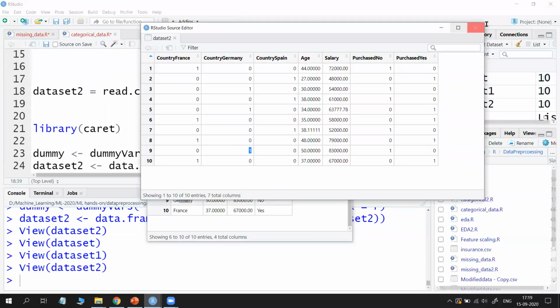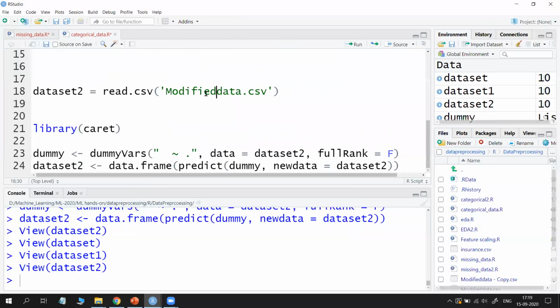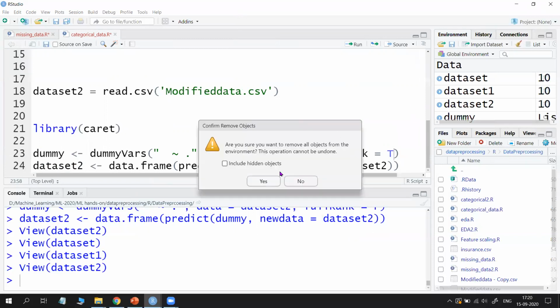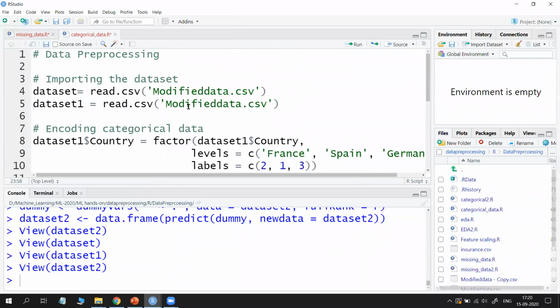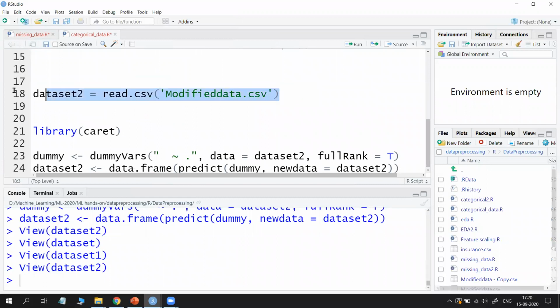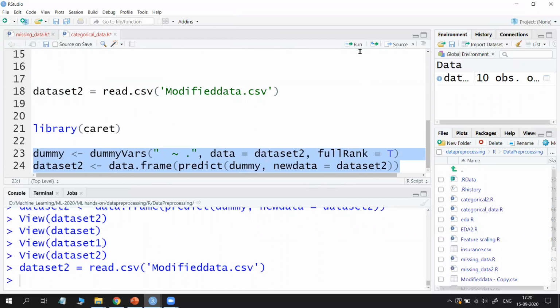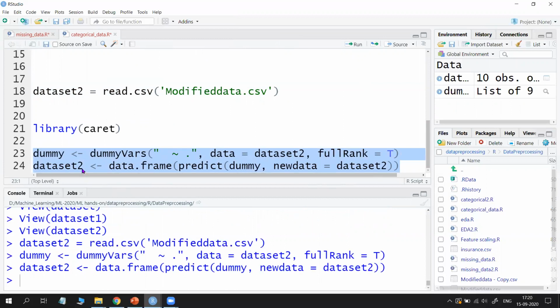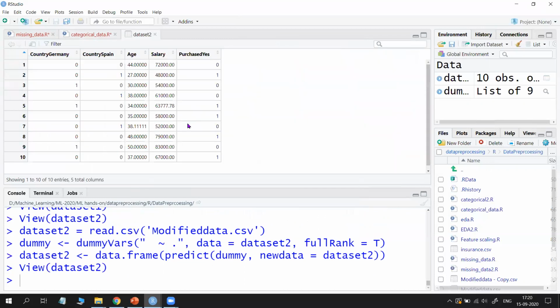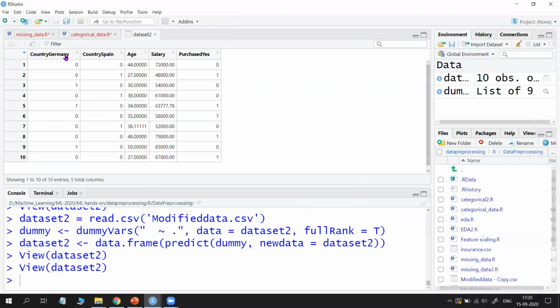Okay, now I will try to apply this with full rank as true. Now once again try to see what happened. So try to execute it from the first. Why are we executing it from the first? Because we are using the same variable to do the operation. If you use another variable in place of data set, you may use data transform, then that's not a problem. Okay, now we will open and see. For country only 2 columns are there. See, that is the actual difference.